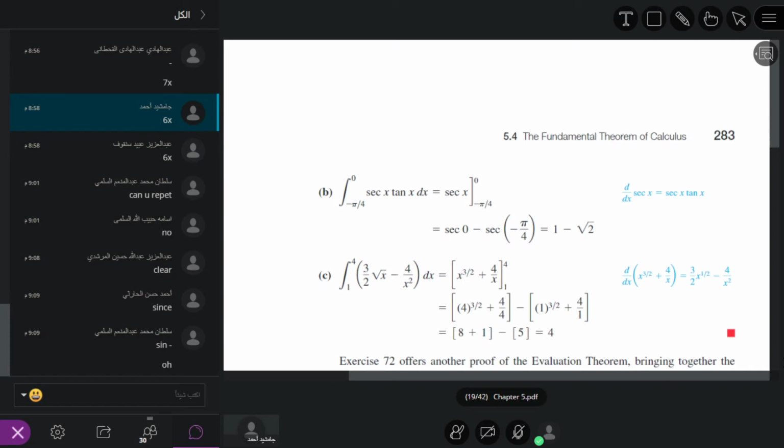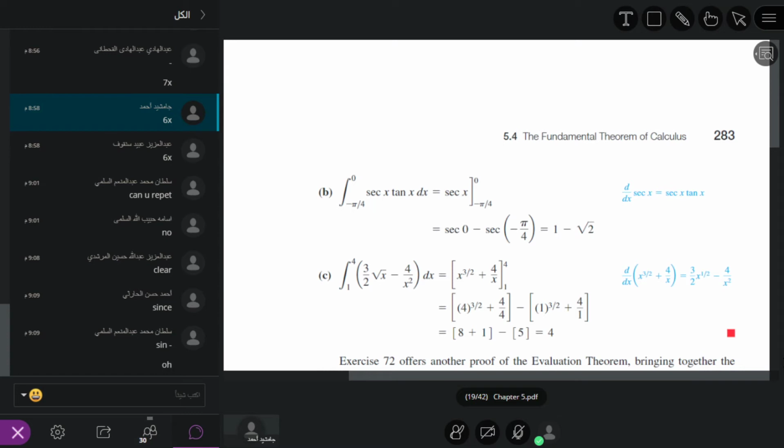Now I give another example. The interval is minus pi by 4 to 0. And what is the function? The function is sec x tan x. We have the following function, sec x tan x.